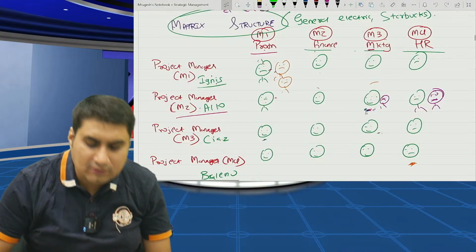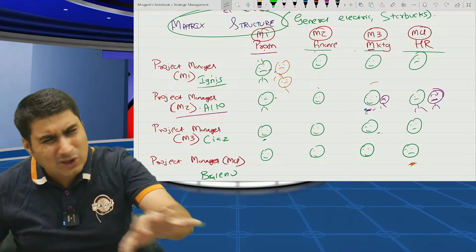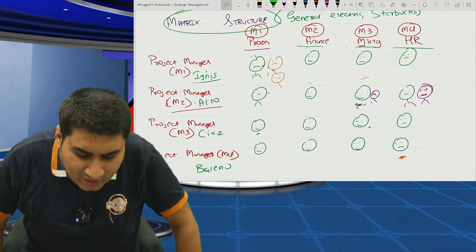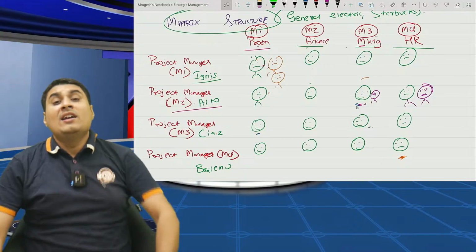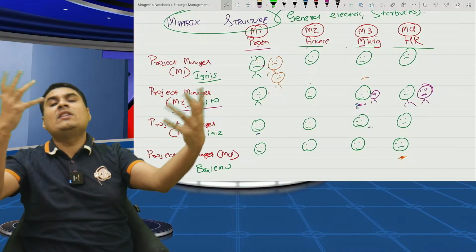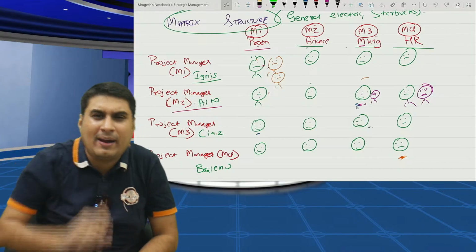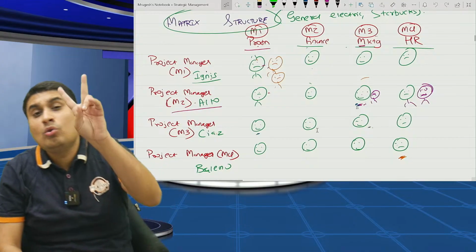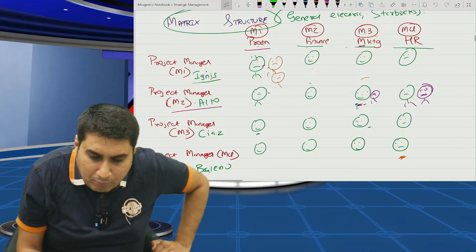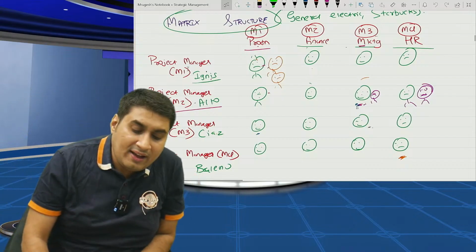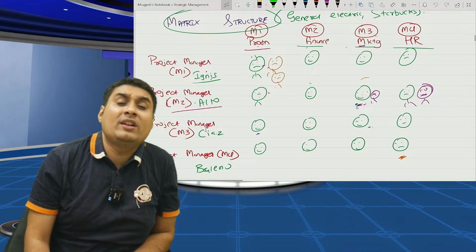Now, come to this one, the last hard one. After that, everything is easy. Okay, matrix structure. What is matrix, sir? If you feel neither functional nor divisional is good for you, if you feel functional and divisional are hopeless for me, then comes matrix. In matrix, what is there? I have two heads. This one is production, finance, marketing, HR, which is a functional head. Okay, these are project heads, which are known as divisional heads.